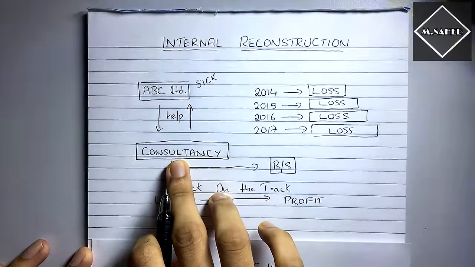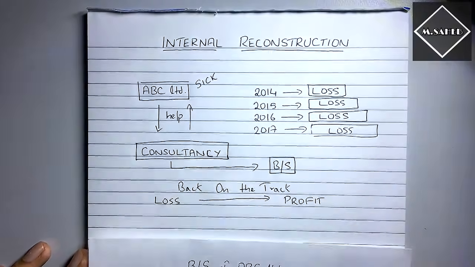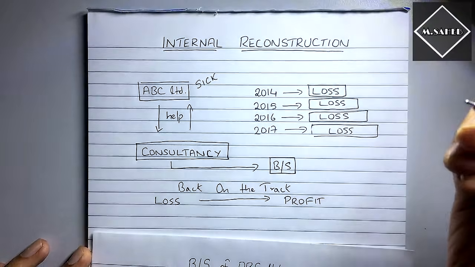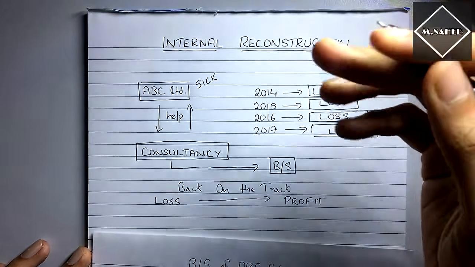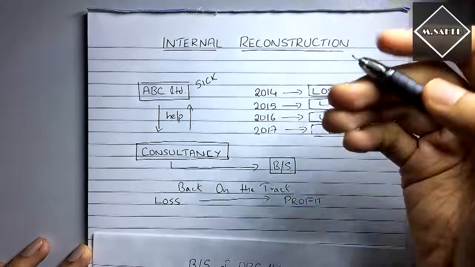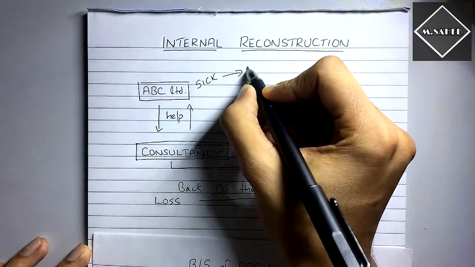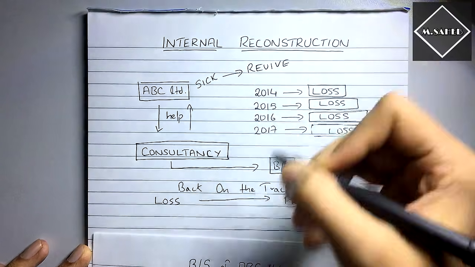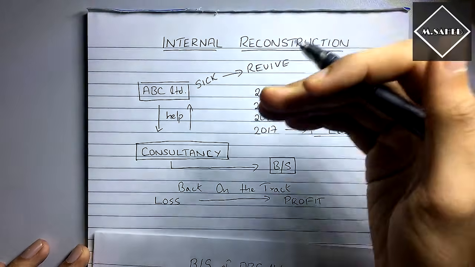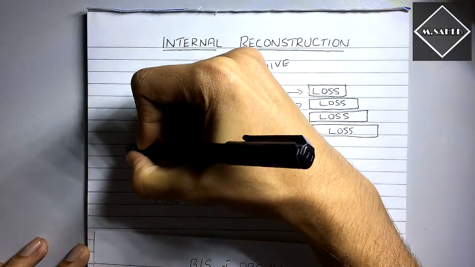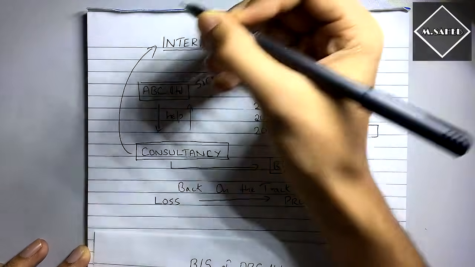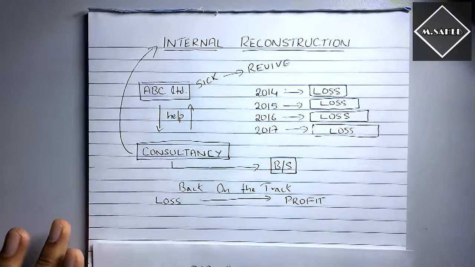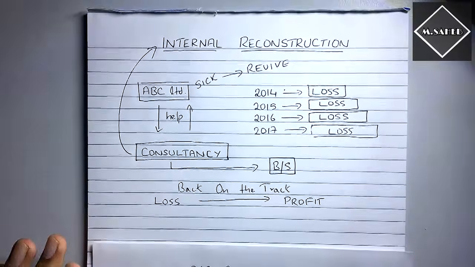Now the consultancy people told them: before liquidating your company, before winding up your company, the last thing you can try is to revive your company, to give it life once again, to make it better. What you can do is go for internal reconstruction.